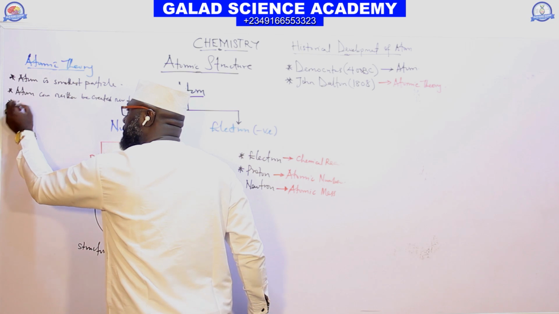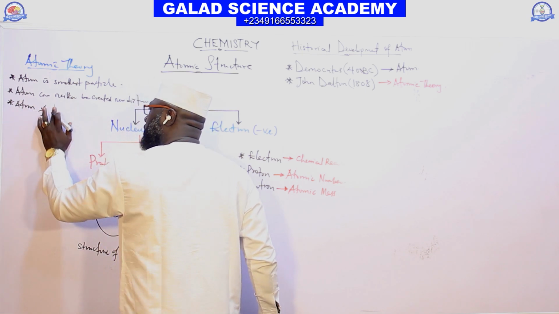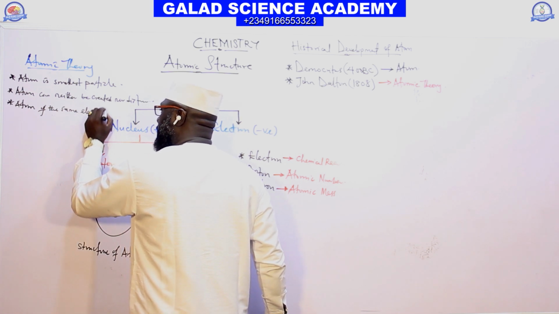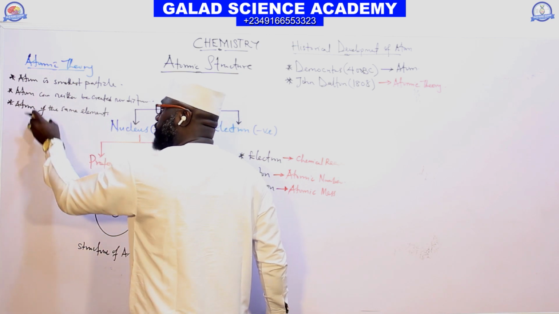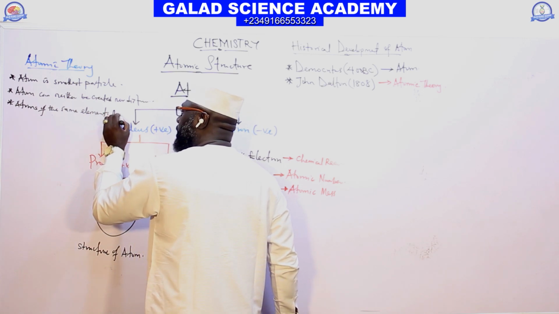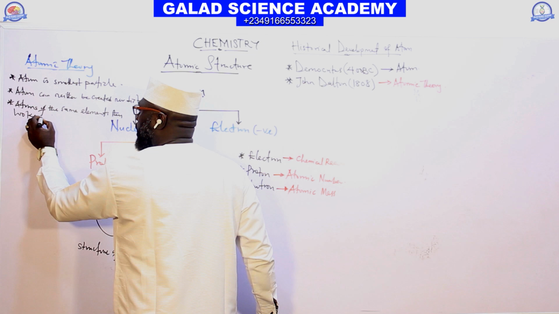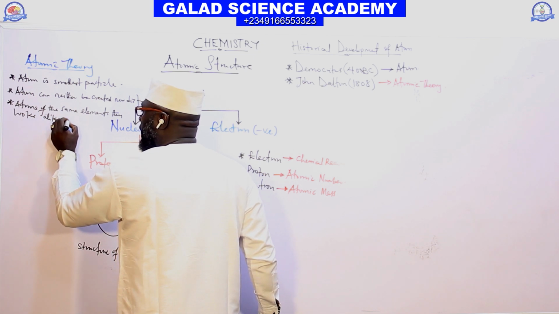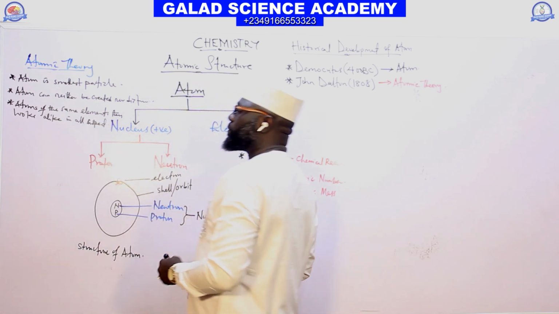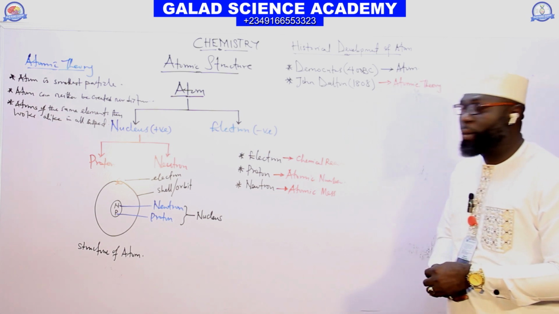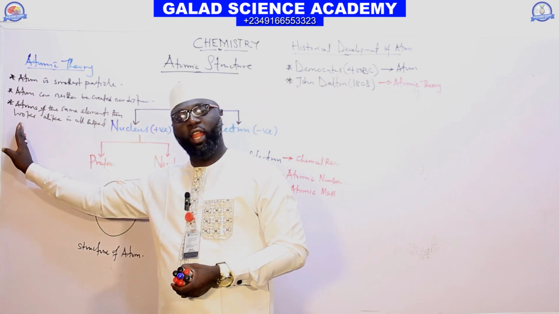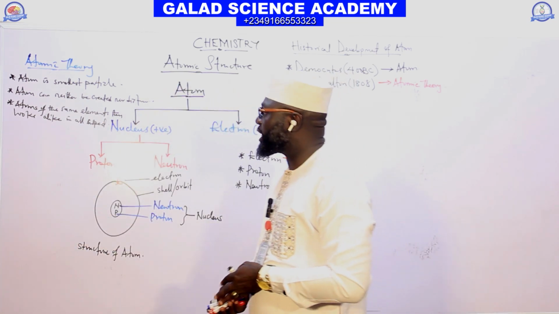So two or more atoms of the same element, he said, look alike in all aspects.